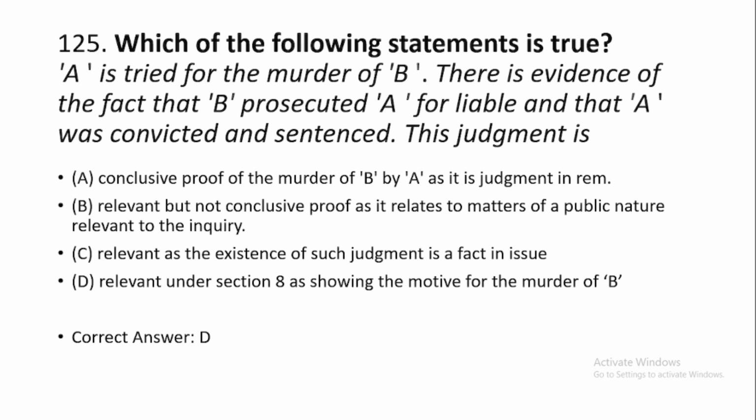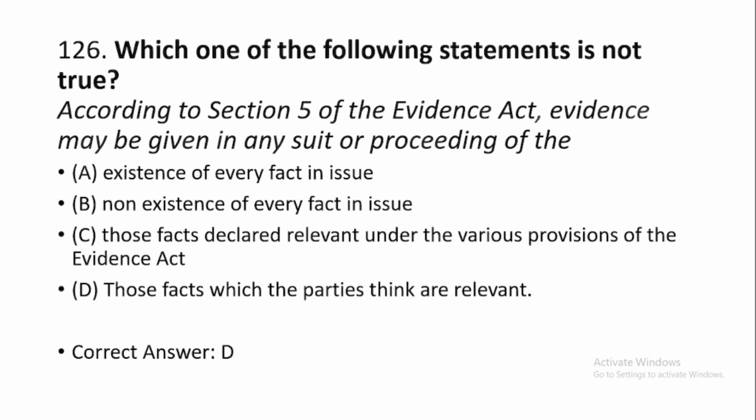A is tried for the murder of B. There is evidence of the fact that B prosecuted A for libel, and that A was convicted and sentenced. This judgment is option number D, relevant under section 8 as showing the motive for the murder of B. It is given under section 43. Which one of the following statement is not true? This is option number D.